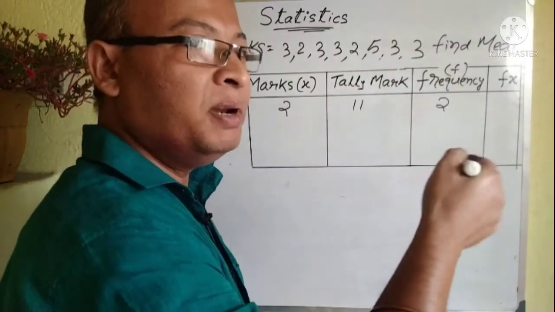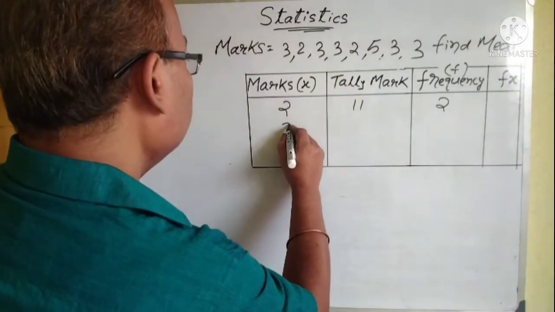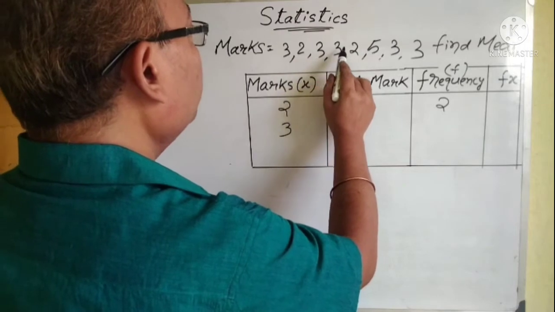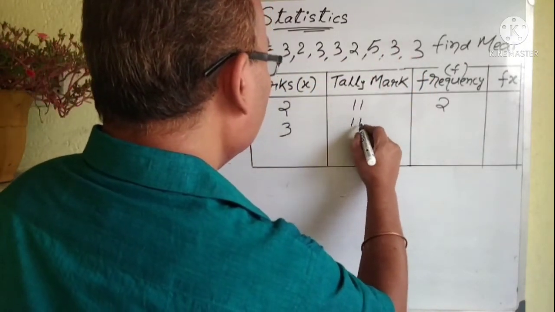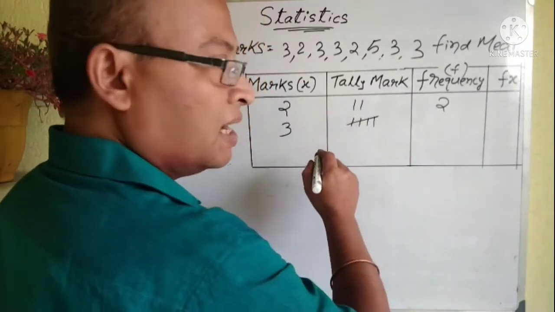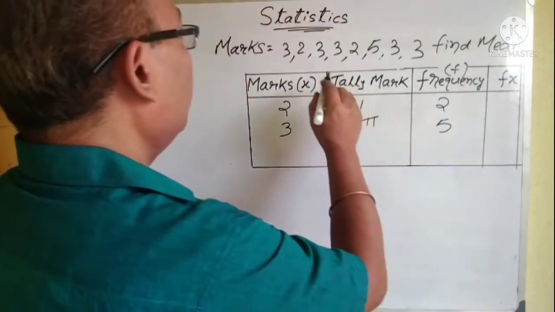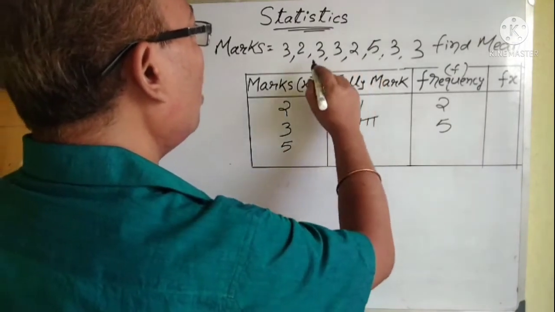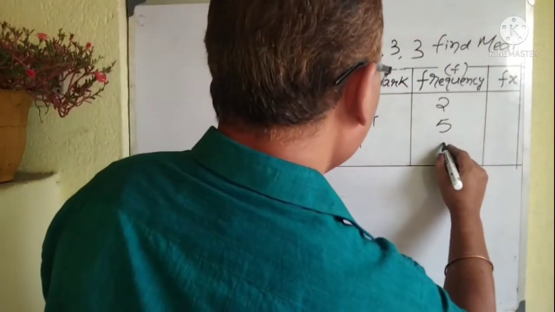Repetition of entities. How many times the data comes? So 2. Now next is 3. Count 3. 1, 2, 3, 4, 5. So how do you do it? 1, 2, 3, 4, and then for 5 you give a stroke like this. So frequency is 5, and then last one is your 5. So how many times 5 comes? 1. So this will be 1.